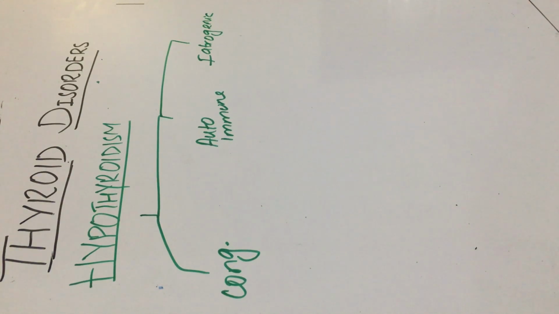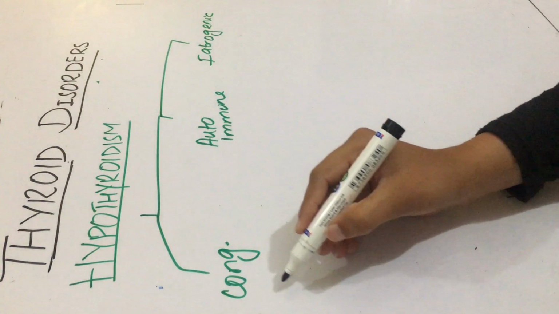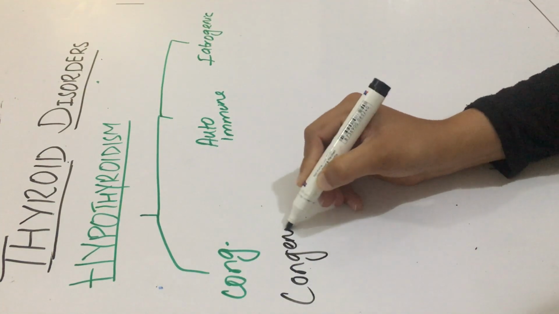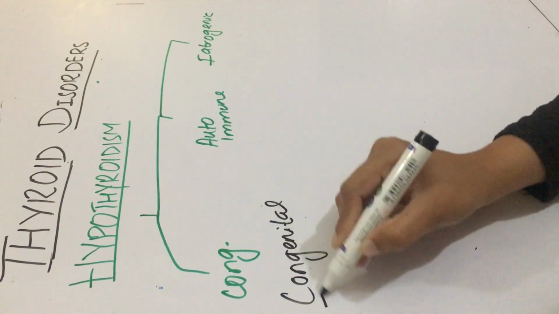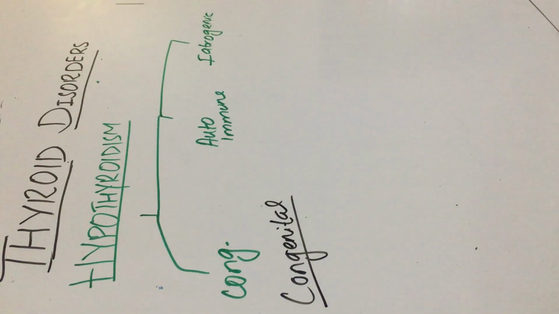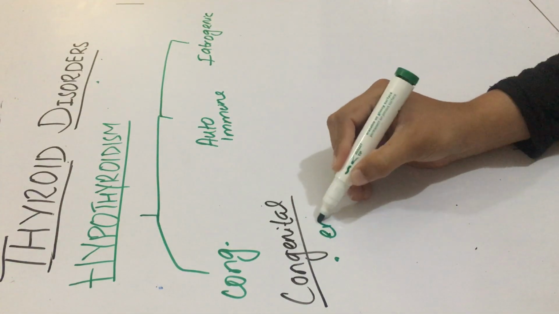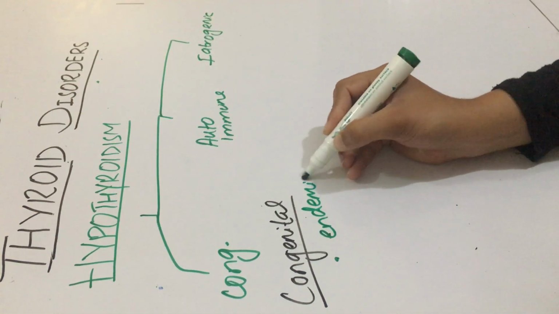Now we discuss congenital hypothyroidism. It is usually due to deficiency of iodine in the diet, due to endemic iodine deficiency.